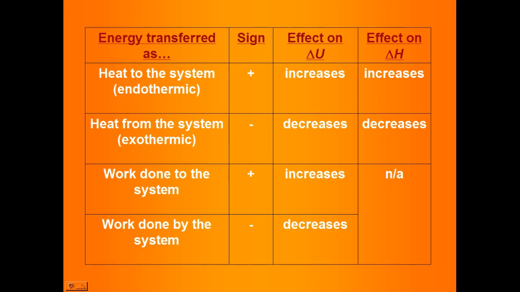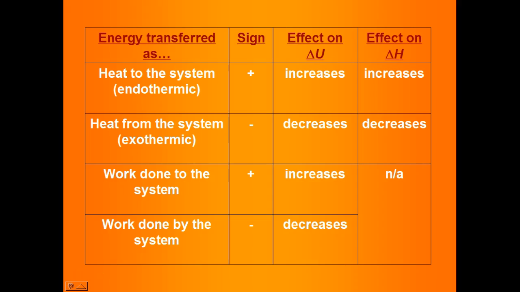So what this is just doing here is summarizing that as your Q value changes, as you add heat to the system or you take heat away from the system, you would see an increase or a decrease in that Q value. And because Q directly affects delta U as well as delta H, delta U being your internal energy, delta H being your enthalpy, we see that they increase or decrease proportionally to those changes.